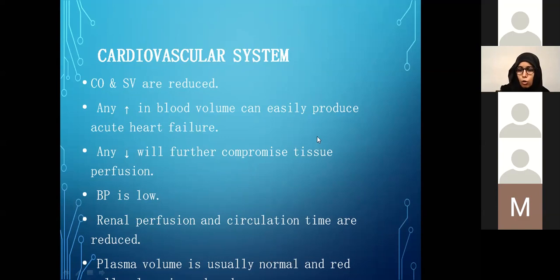Usually the blood volume is increased to compensate for that, and any further increase in volume, let's say in the form of IV bolus, that people may use sometimes in those PCM trials, can easily trigger acute heart failure. Because of the reduction in stroke volume and cardiac output, the tissue perfusion, of course, is compromised. The BP is low, the renal perfusion and the circulation times are reduced, but usually the plasma volume remains normal.